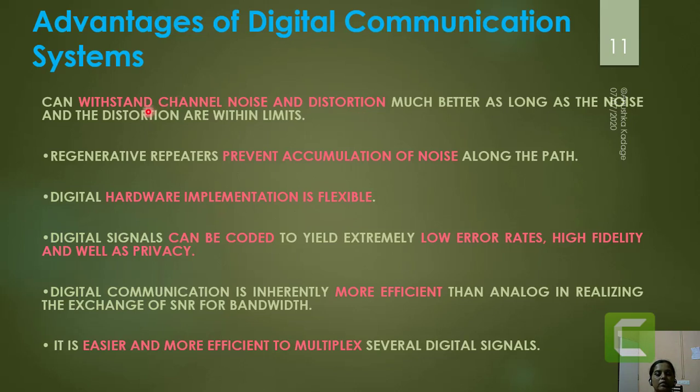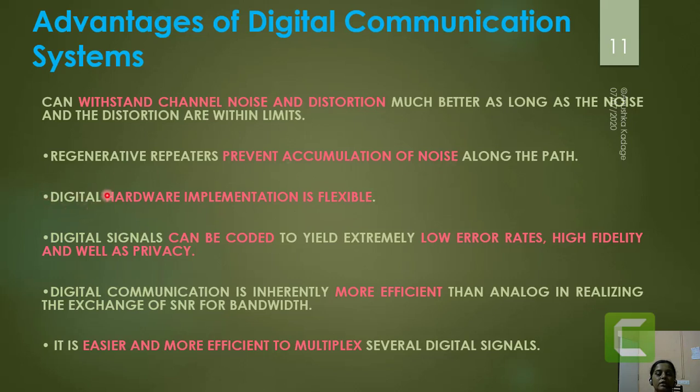In turn, we can say that the digital signal can withstand channel noise and distortion. In digital communication, the regenerative repeater component is present, which prevents the accumulation of noise over the complete channel path, because of which the introduction of a large amount of noise is not possible.